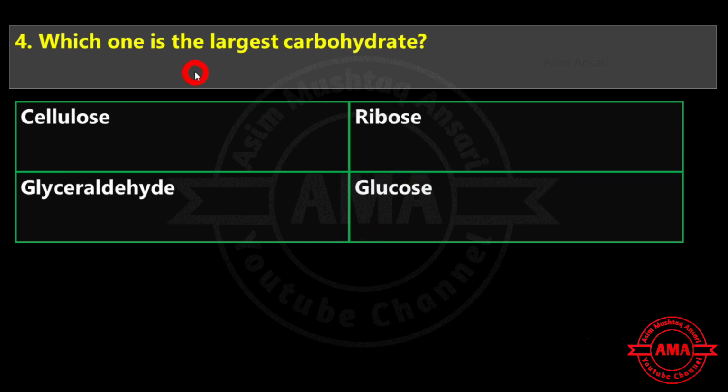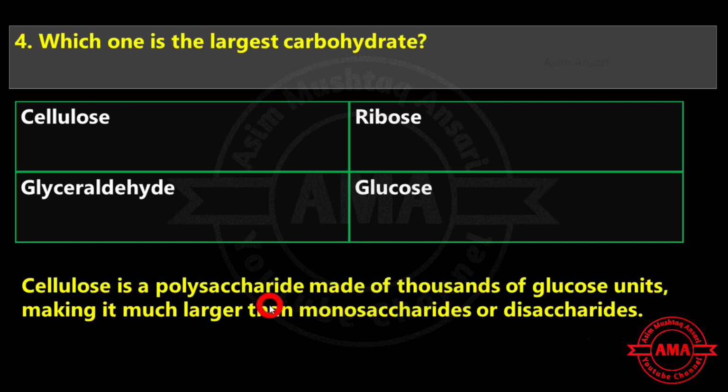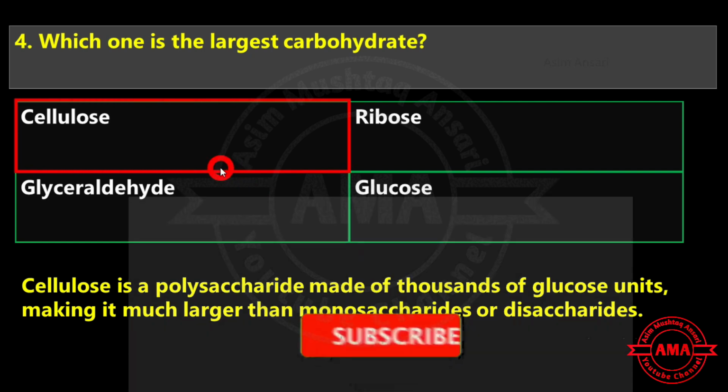Next is which one is the largest carbohydrate? Cellulose, ribose, glyceraldehyde or glucose. Cellulose is a polysaccharide made of thousands of glucose units, making it much larger than monosaccharides or disaccharides. So the exact answer is cellulose.